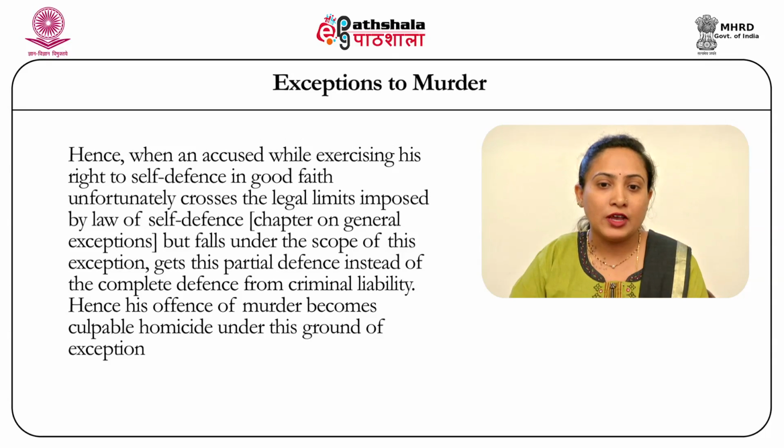Thus, an accused, while exercising his right of private defense in good faith, unfortunately crosses the legal limits imposed by the law of self-defense, that which is covered under the chapter on general exceptions, but falls under the scope of this ground of exception available under Section 300. He gets this ground of partial defense instead of the complete defense from criminal liability, thereby making his offense an offense of culpable homicide and not that of murder.